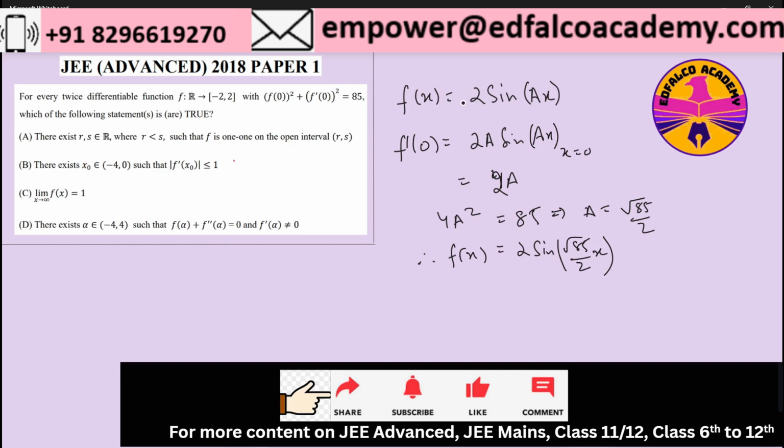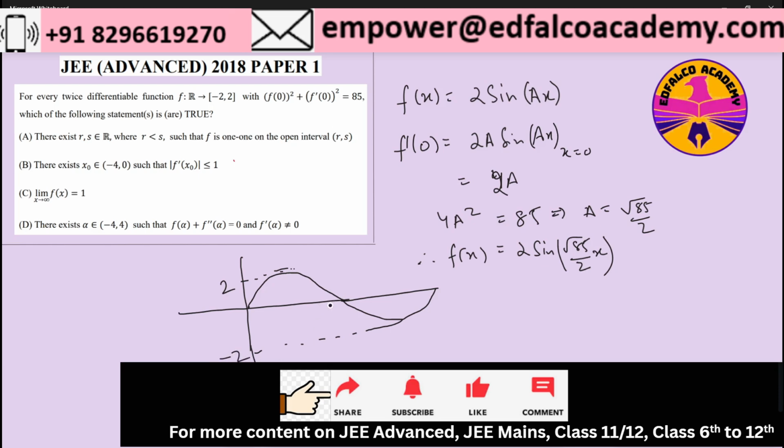Obviously, you can see with the value of 2 put over here, the range of this function will go in this minus 2 to 2 closed interval. So all the constraints that are given to us, this particular function that we have assumed is going to satisfy that. Now, we already know a sine function graph, if we have to draw, the graph will be something like this. I'm drawing just one cycle, obviously it's going to repeat. So here the value will be plus 2 and here the value will be minus 2. So something of this sort, right?